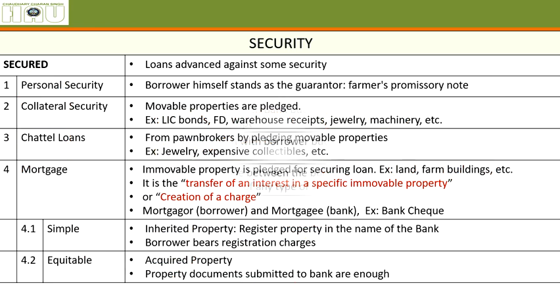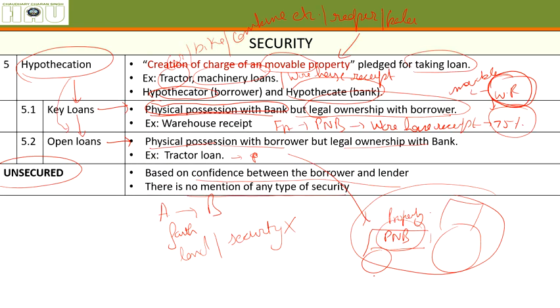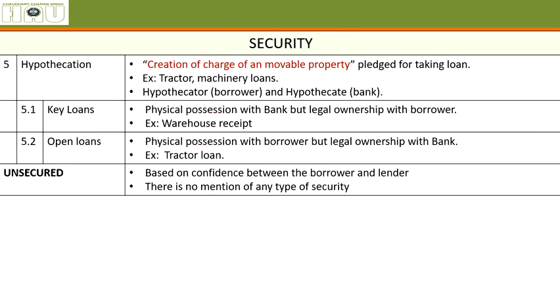Then comes hypothecation. Let me delete all this. Hypothecation, when you are pledging a movable property for taking a loan. The person who is borrowing is called the hypothecator. The person who is giving the money is called the hypothecatee, that is the bank here.